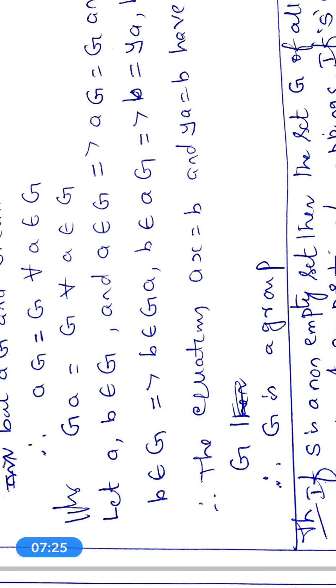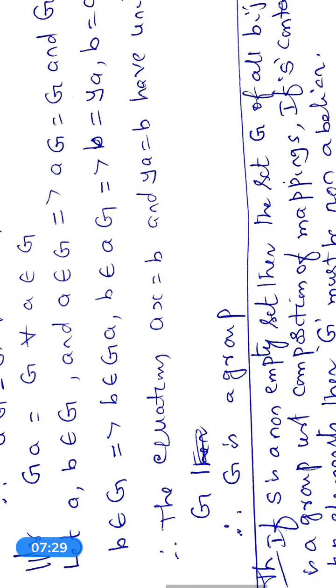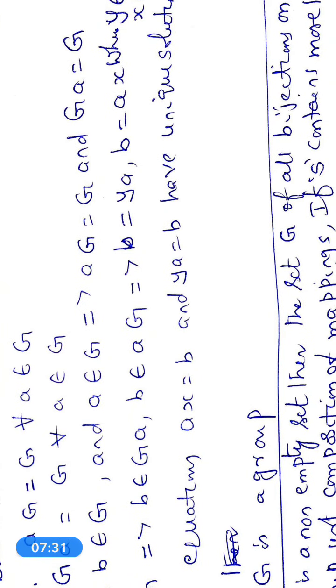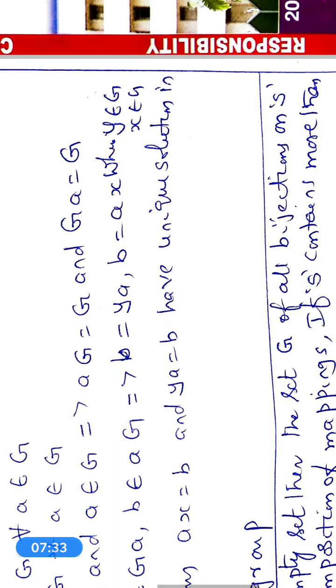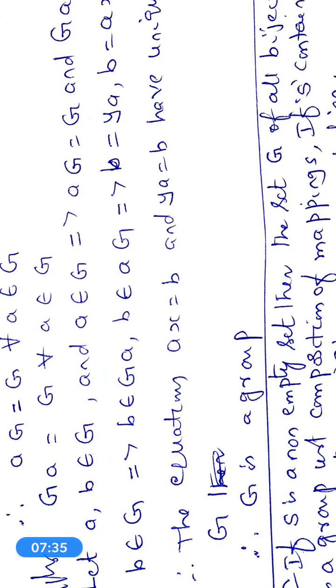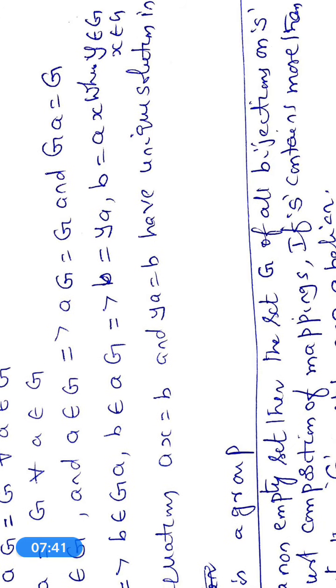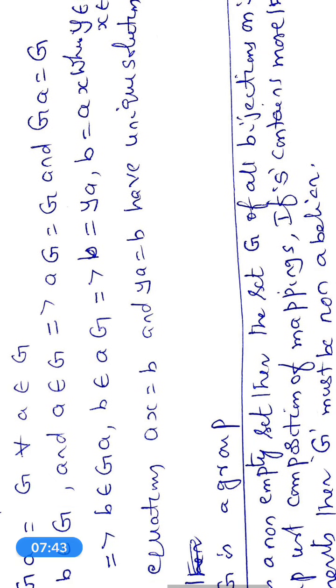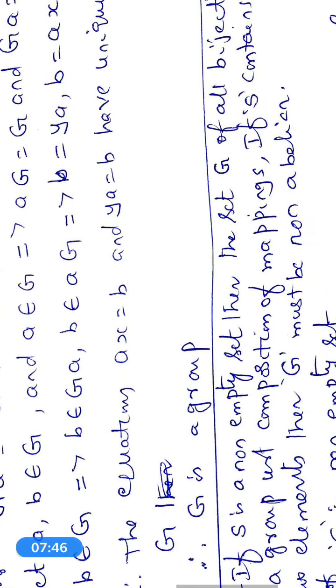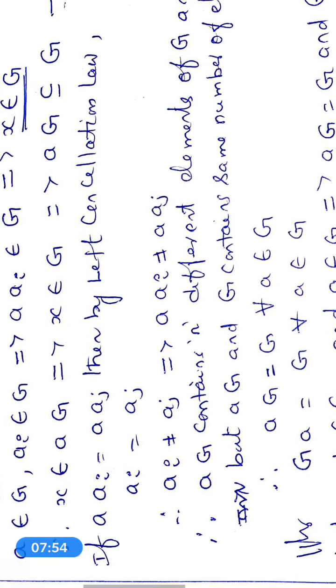Therefore, from our previous result, the equations ax = b and ya = b have unique solutions in G. In a semi-group, if ax = b and ya = b have unique solutions, then the semi-group G is a group. Therefore, the theorem has been proved. So, once again, the theorem.